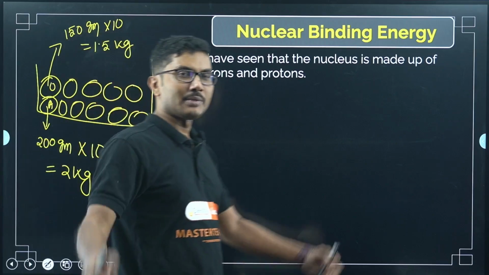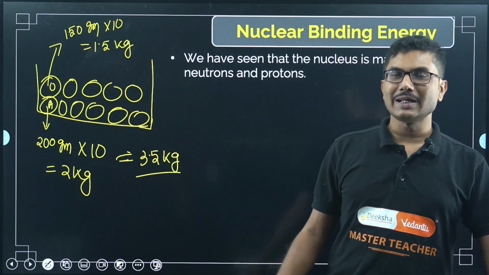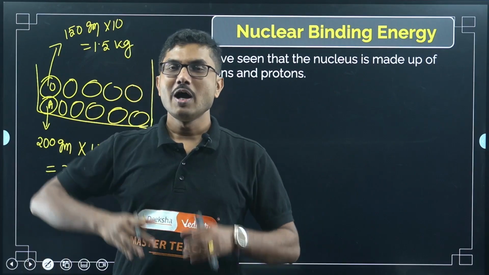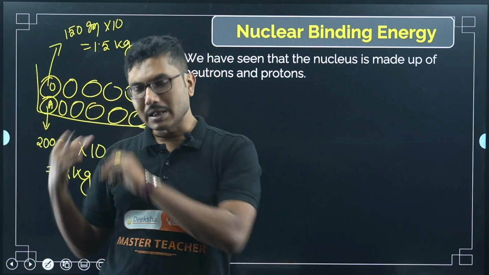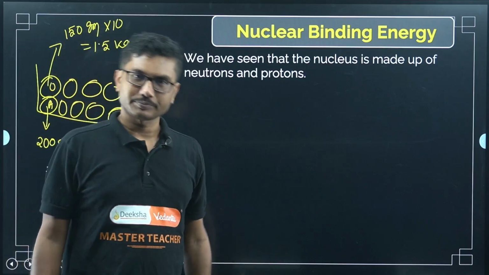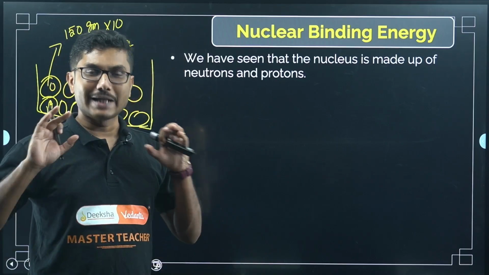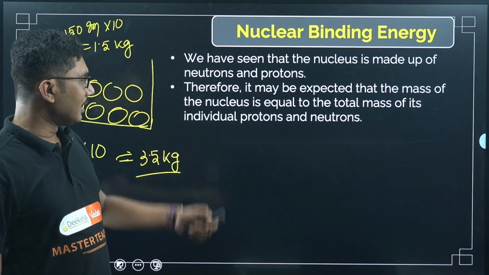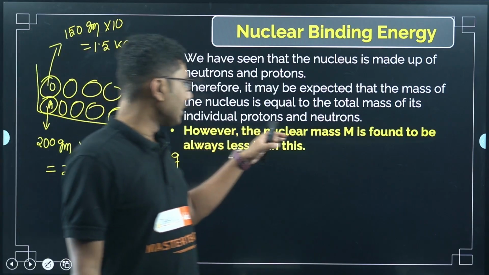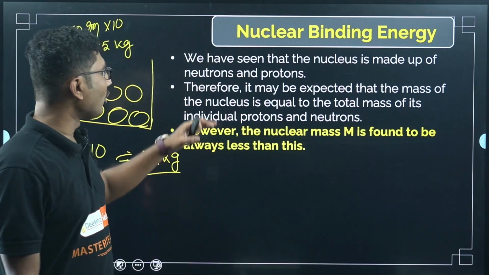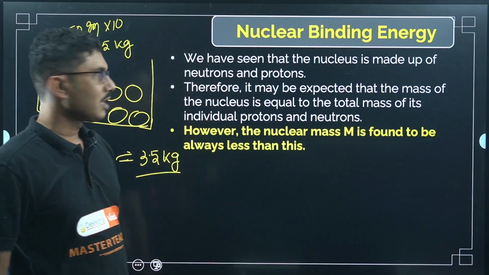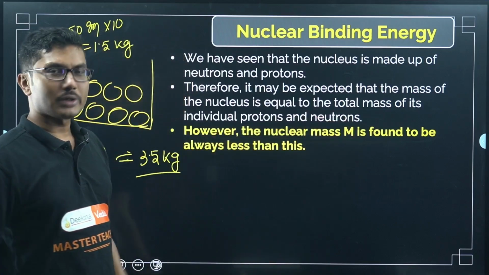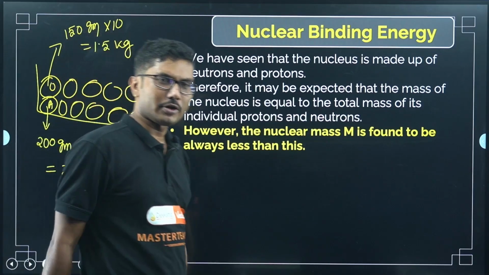So when you measure the mass of a nucleus, what are you expecting? You are expecting that the total mass of the nucleus should be equal to the total mass of the protons plus the total mass of the neutrons, right? That's what we can expect. But in reality it was found that the nuclear mass M is always less than this value.